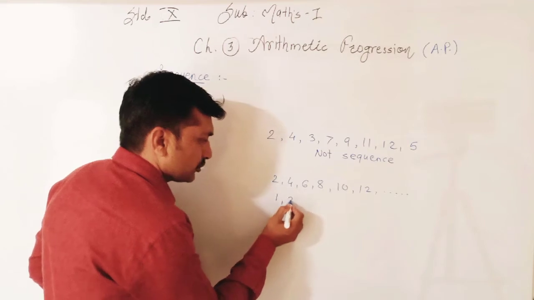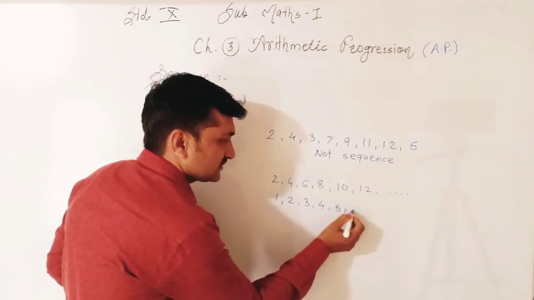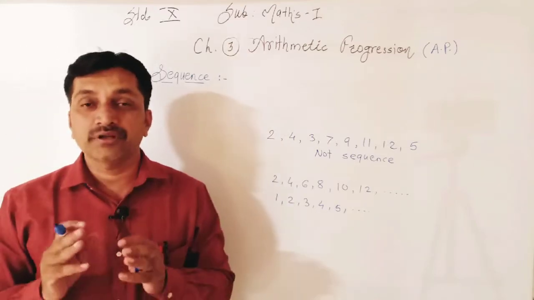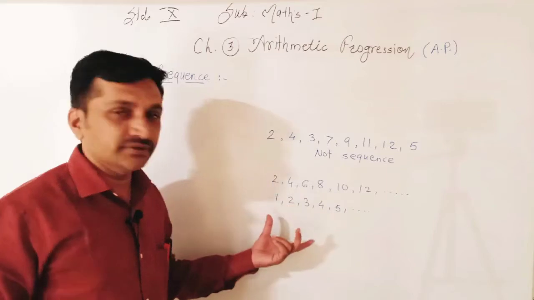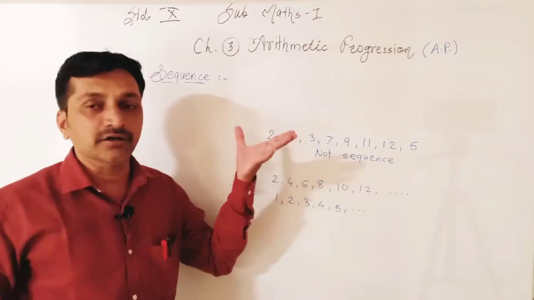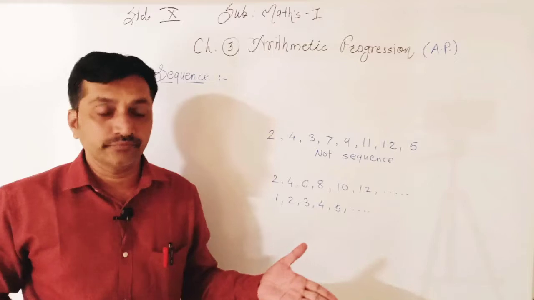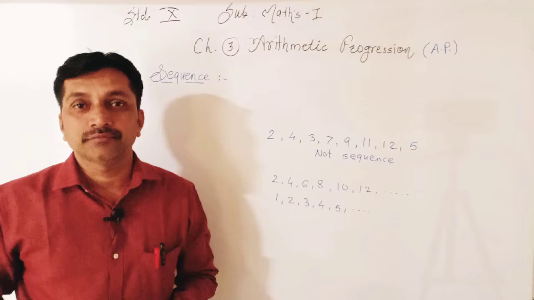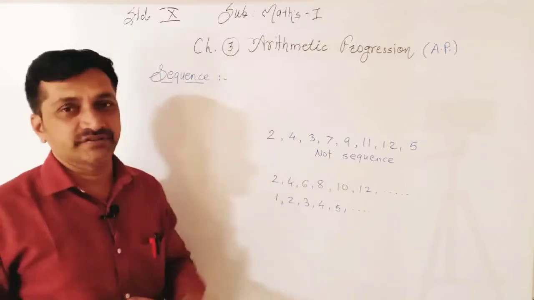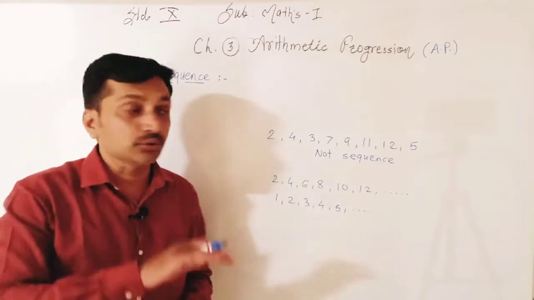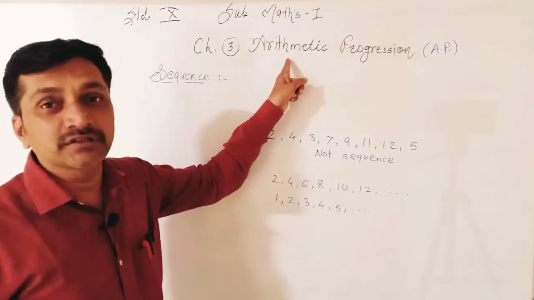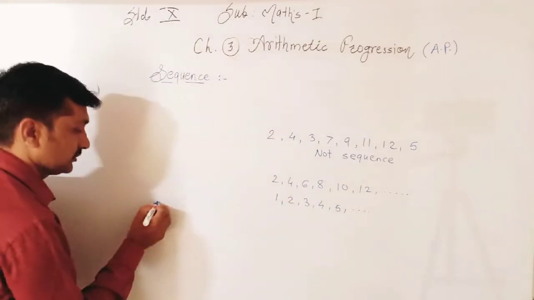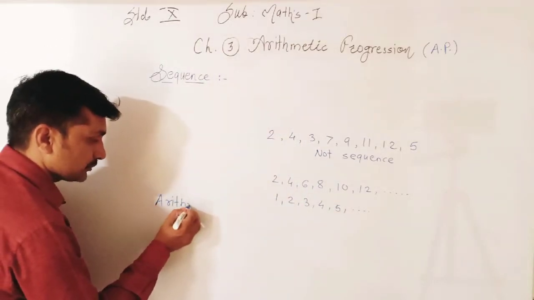Natural numbers we can also write, 1, 2, 3, 4, 5, 6 and so on. These numbers are also in sequence. Now the definition of sequence: in a set of numbers, if numbers are arranged in proper order, then these numbers are called numbers in sequence, or that group is called a sequence. After sequence comes arithmetic progression.